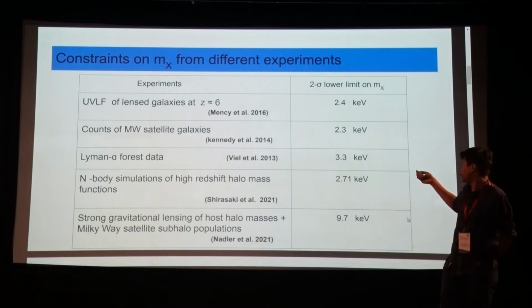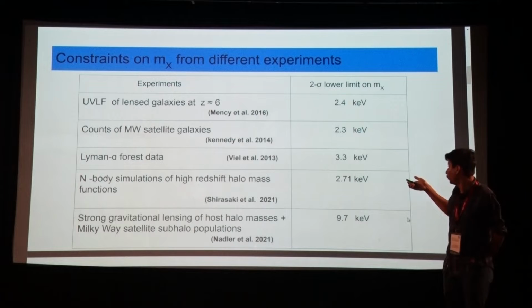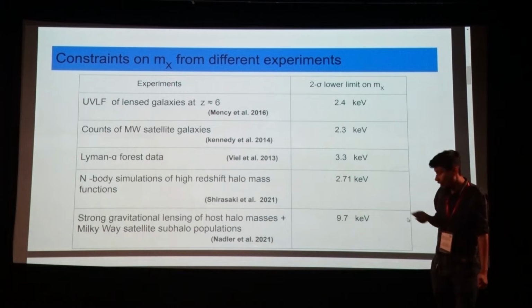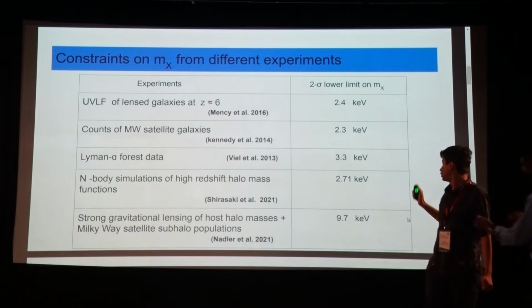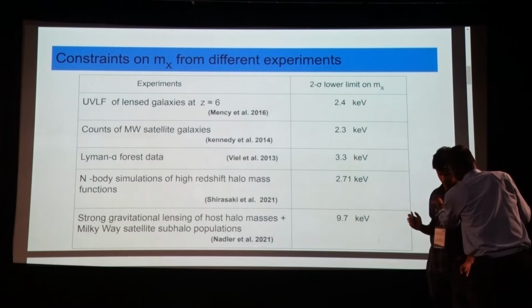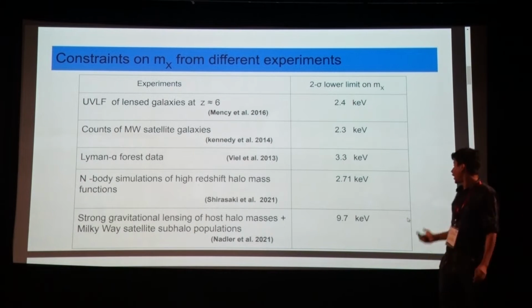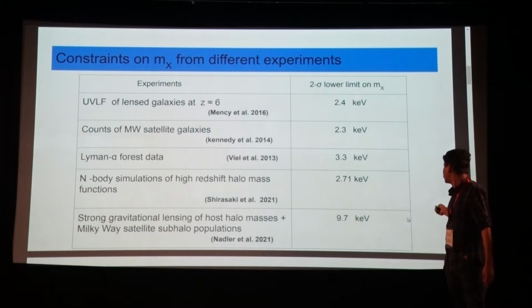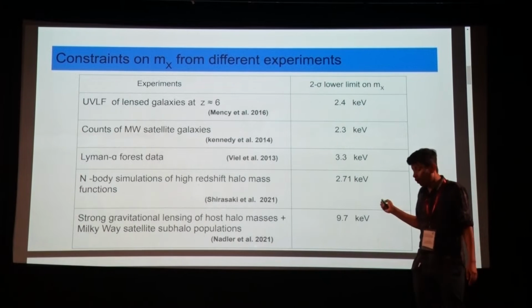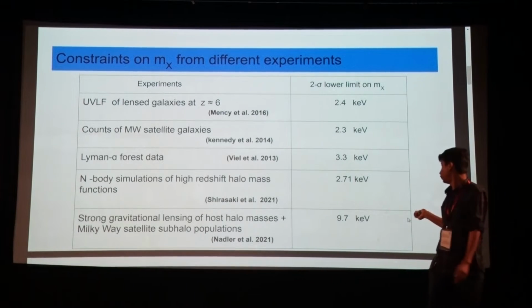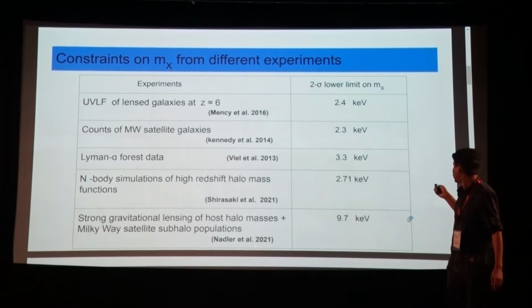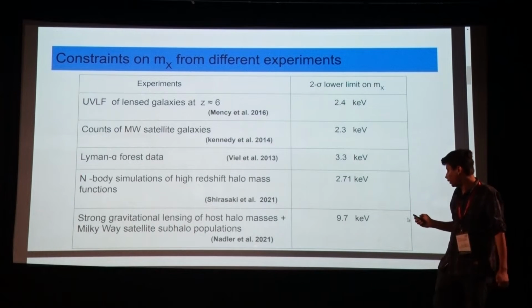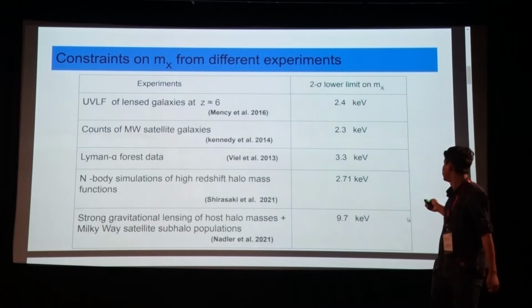Again, there are other papers, for example, which count the Milky Way satellite galaxies. Then there are papers which work on the Lyman alpha forest data, and several others which work on N-body simulations of high redshift halo mass functions. You can see that all of these come out to be around 2, 2.3, then 3.3 keV. Only one paper, by Nadler et al. in 2021, has shown that the lower limit on the mass of warm dark matter comes out to be 9.7 keV, which is much higher than all the other values.